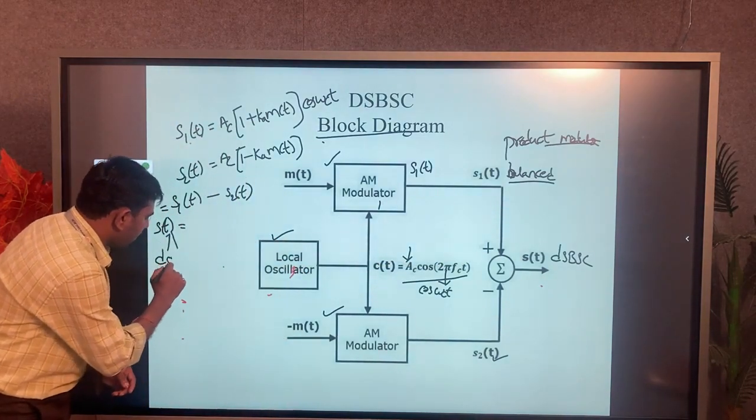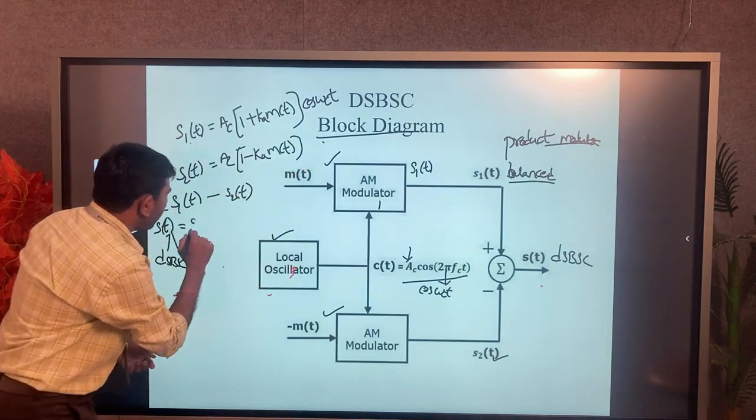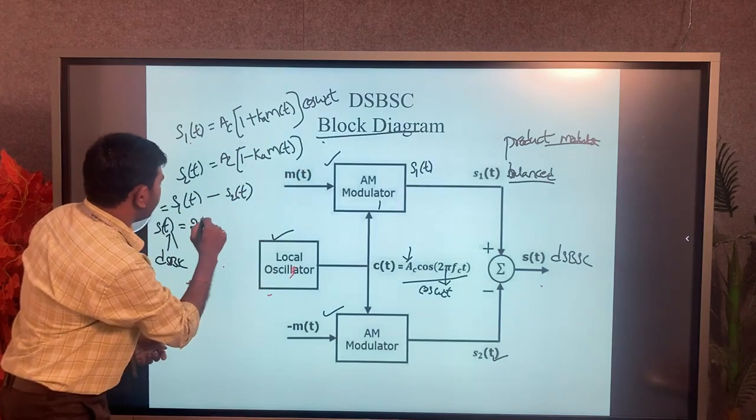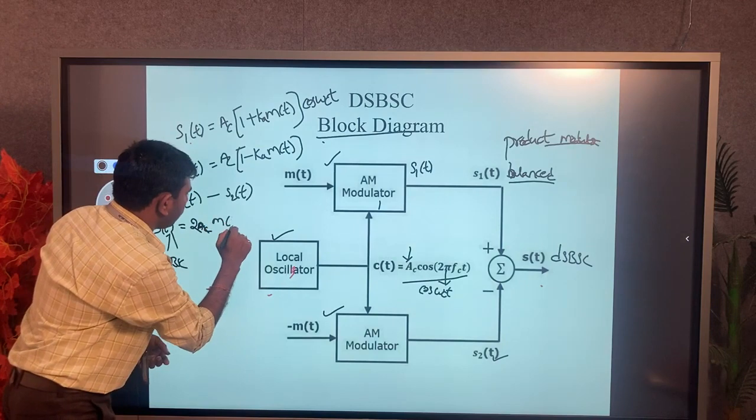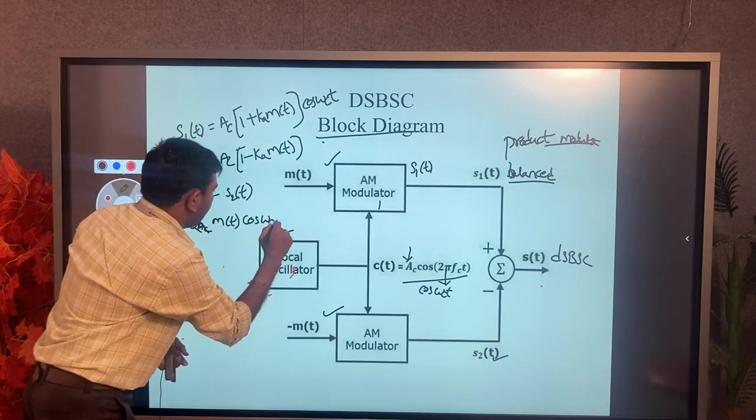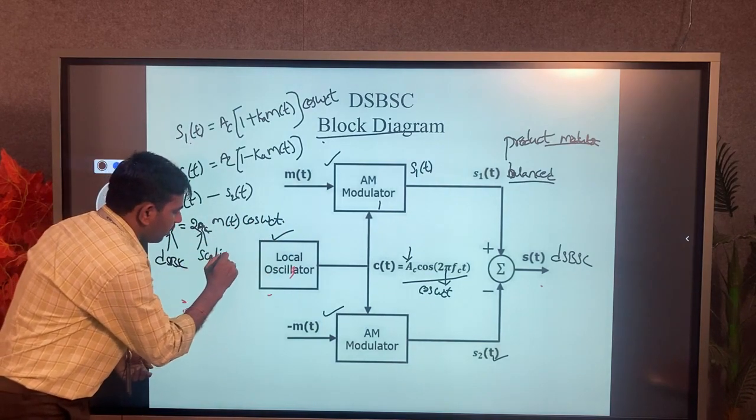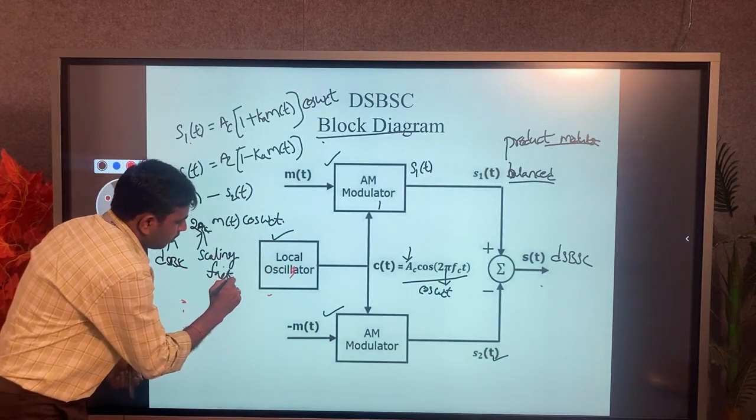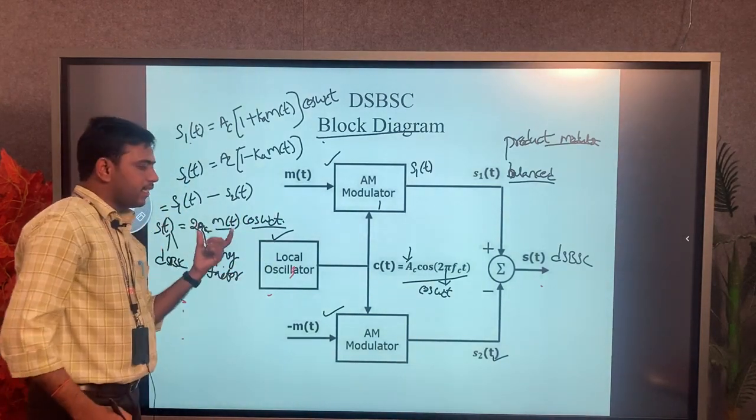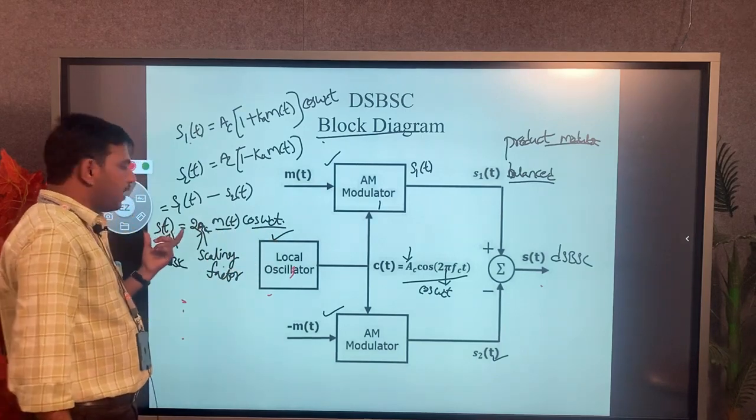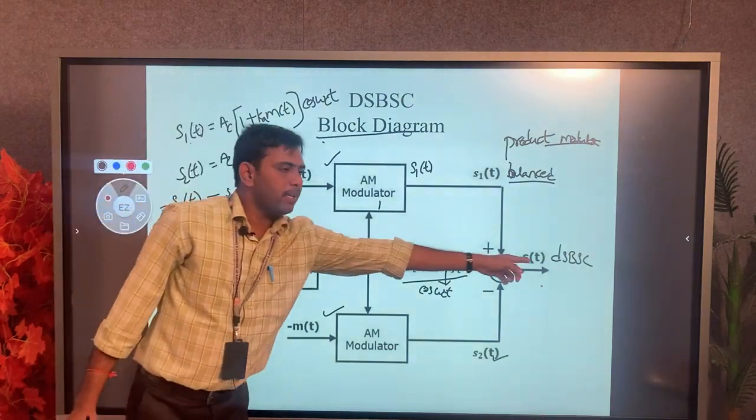The DSB-SC is the modulated signal. Now after the subtraction, we get a scaling factor, 2Ac into m of t into cos omega ct. So here we represent this as the scaling factor. Now we observe in this equation the product of the two signals, which is the message signal and the carrier signal. We finally get my modulated signal, which is nothing but double sideband suppressed carrier.